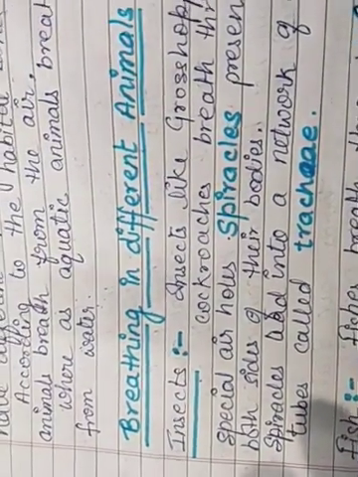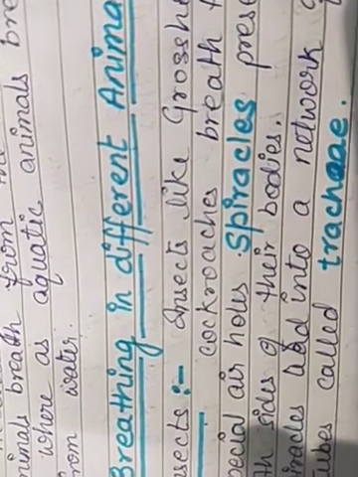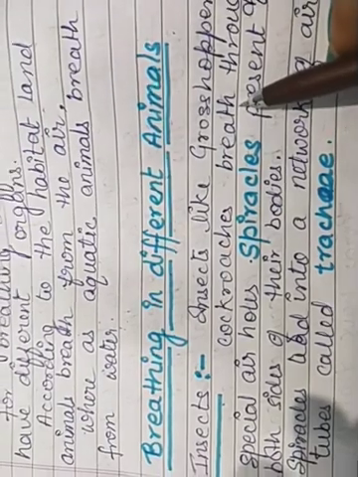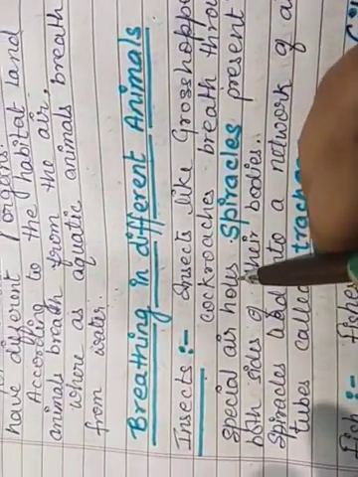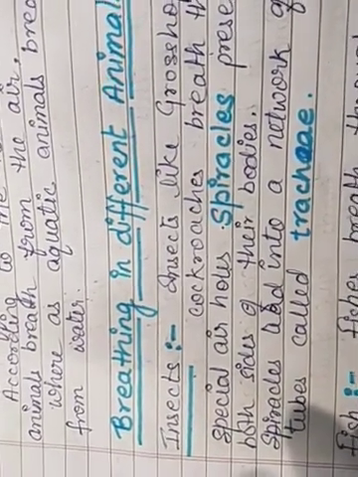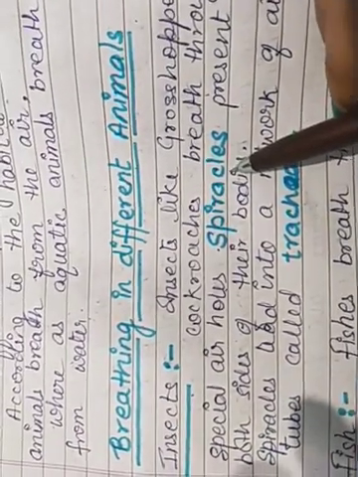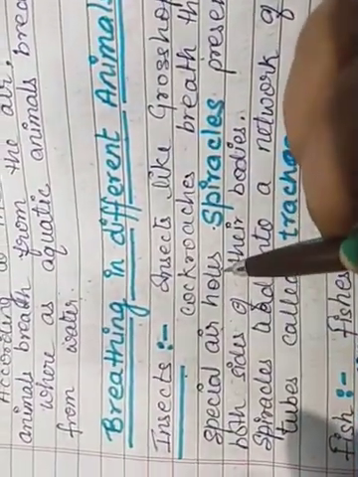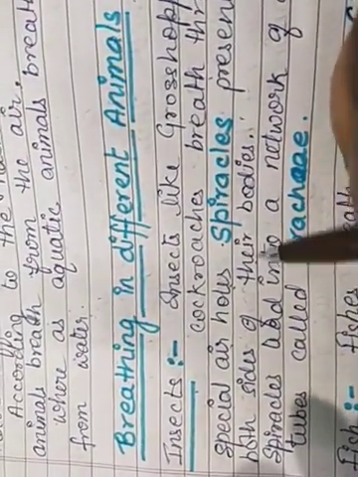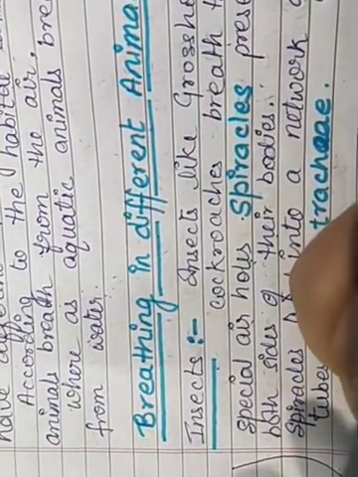Insects, you know, the cockroaches and the grasshopper, these kinds of insects you can easily see in your surroundings, sometimes in your home also. Insects like grasshoppers and cockroaches breathe through special air holes. They have a special type of body structure, like holes, and these holes are known as spiracles, which are present on both sides of their bodies.